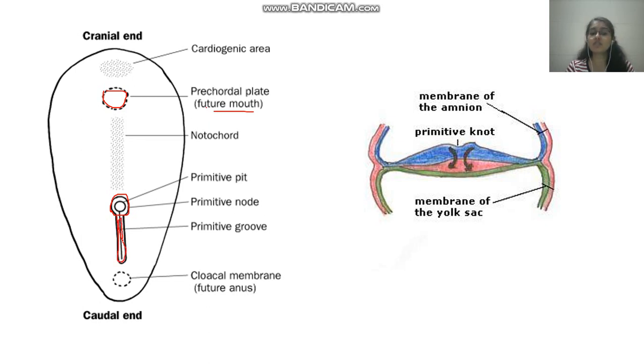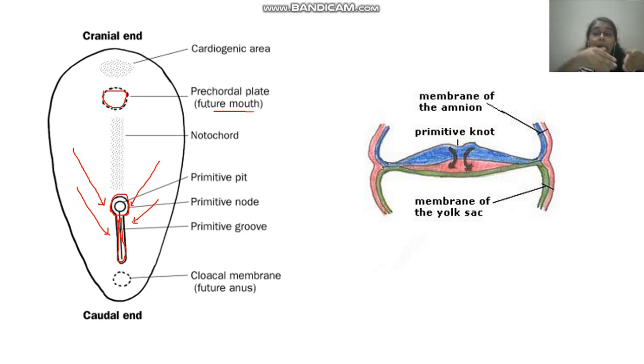This primitive streak and node will give rise to formation of new cells. There is rapid growth of cells, but in a certain pattern. All the cells will move in this direction towards the primitive pit and primitive streak. Okay, so there is a rapid movement of cells on this part.